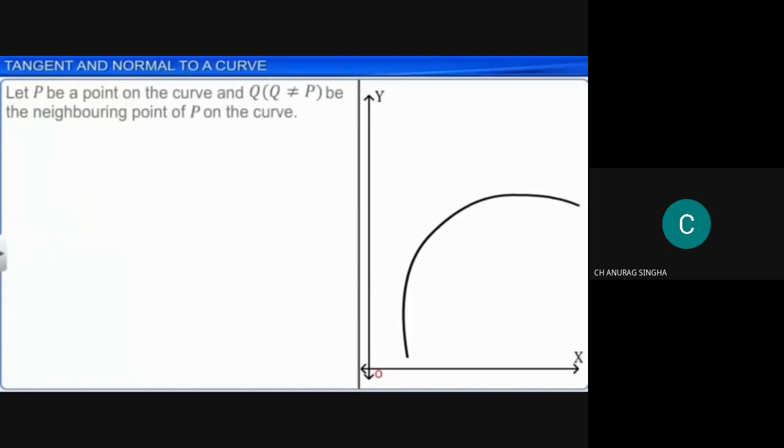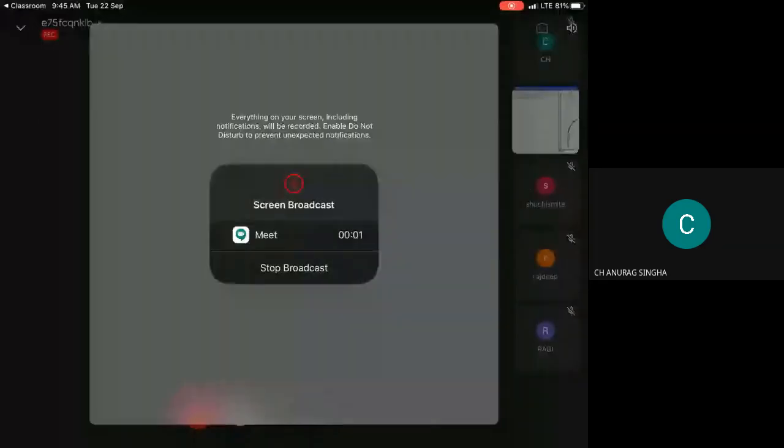It will be a line. Suppose line only. Suppose if it is given to you,